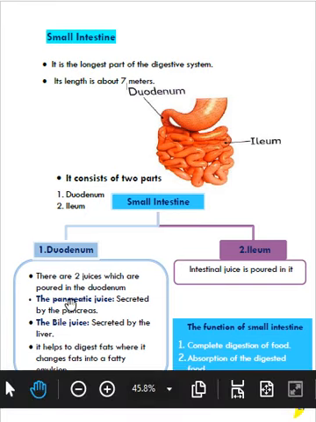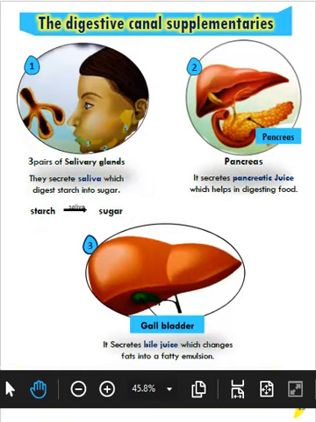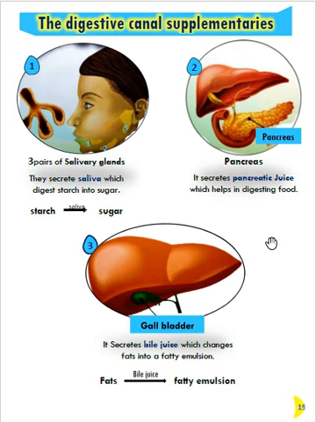You know the function of the pancreatic juice and the bile juice, right? From the lesson of supplementaries. The pancreatic juice helps in digesting many different types of food, but the bile juice changes fats into fatty emulsion.